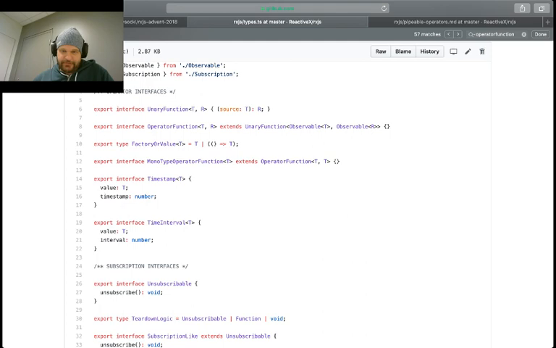So there's this notion that each of these particular things are operators. In this case, we have the monotype operators, which take T and return T. We have an operator function that could return a result, sort of like map, and so on and so forth.